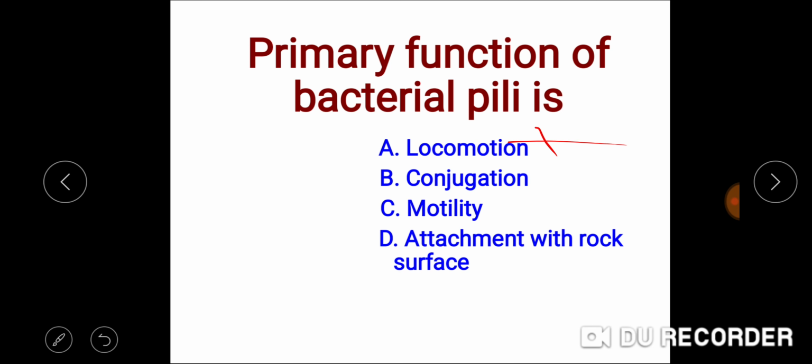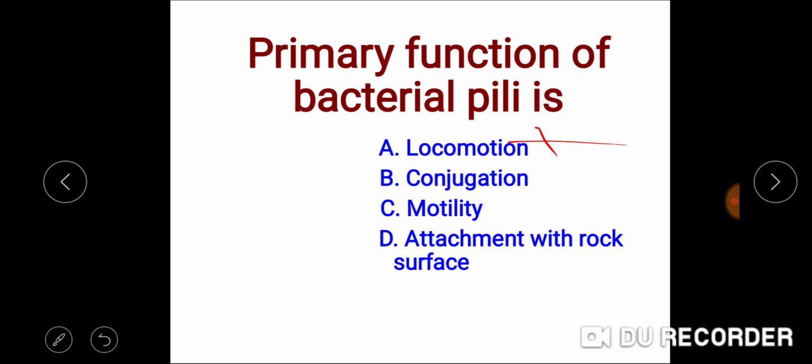Conjugation. As we know, these pili are elongated tubular structures made up of a special protein called pilin, and there are 1 to 4 pili per cell. They help in the formation of the conjugation tube through which genes, mainly the plasmid, are transferred from the donor to the recipient.